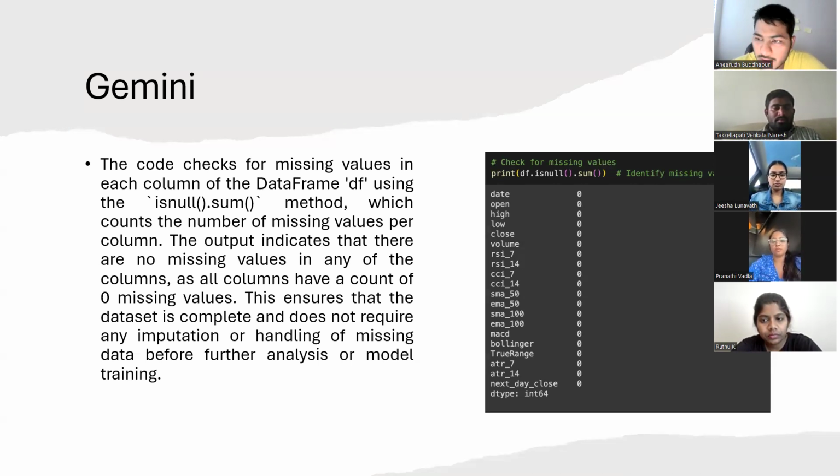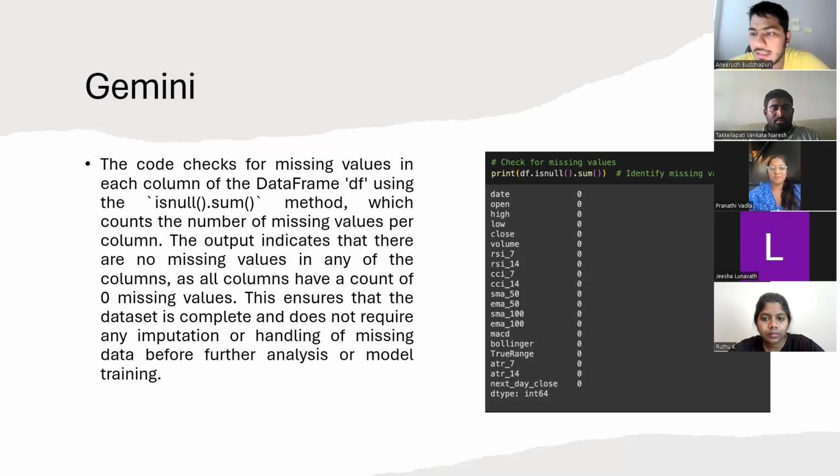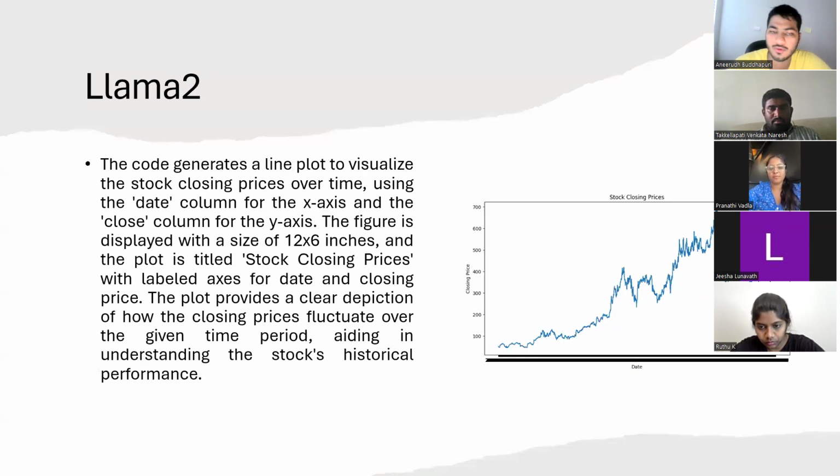The main importance of using Gemini here is that it ensures the dataset is complete, meaning no imputation, replacing missing values, is needed. And complete data is crucial for accurate analysis and model training, since missing values can introduce bias or errors. And the example code we have used here is df.isnull().sum(), which identifies the missing values count.